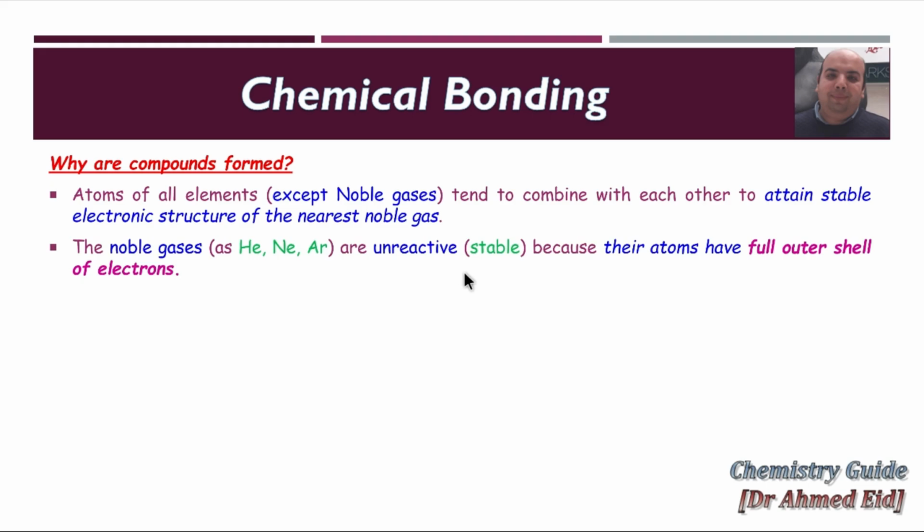So this one is considered a repeated question. They ask you why noble gases are inert, why noble gases do not react. You have to say that because their atoms have a full outer shell of electrons. Do not say 8, because helium contains only 2.